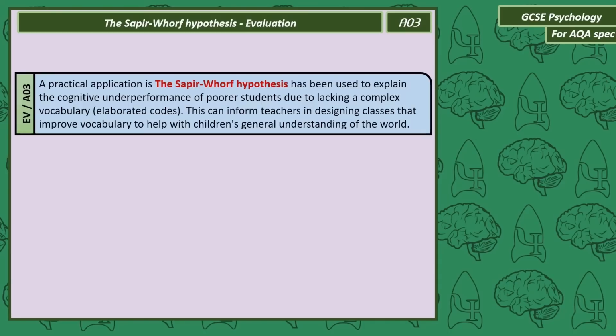Well, one practical application is the Sapir-Whorf hypothesis can be used to explain the cognitive underperformance of poorer students. This is due to them lacking a complex vocabulary, also known as an elaborated code. This knowledge can inform teachers in designing classes that improve vocabulary to help children with general understanding of the world.